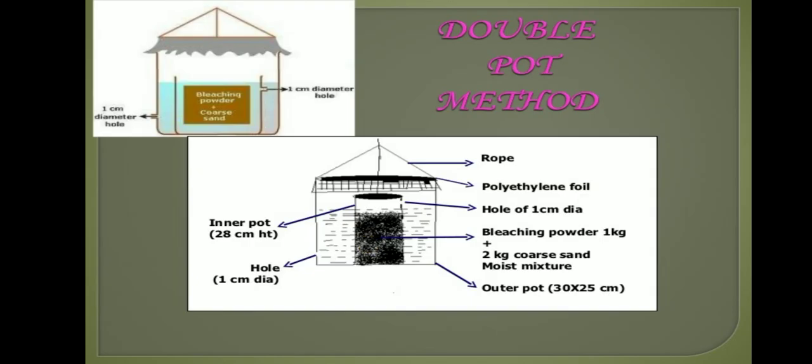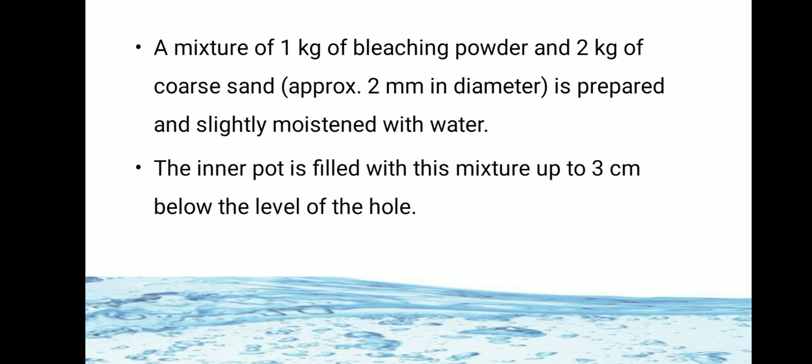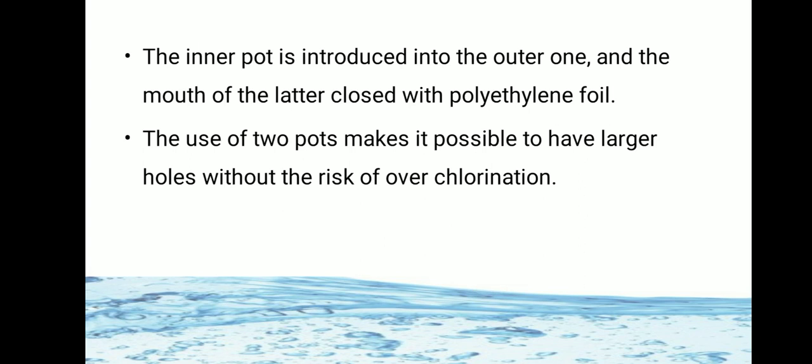You can see in the image it is covered with polyethylene foil. The use of two pots makes it possible to have larger holes without the risk of overchlorination.